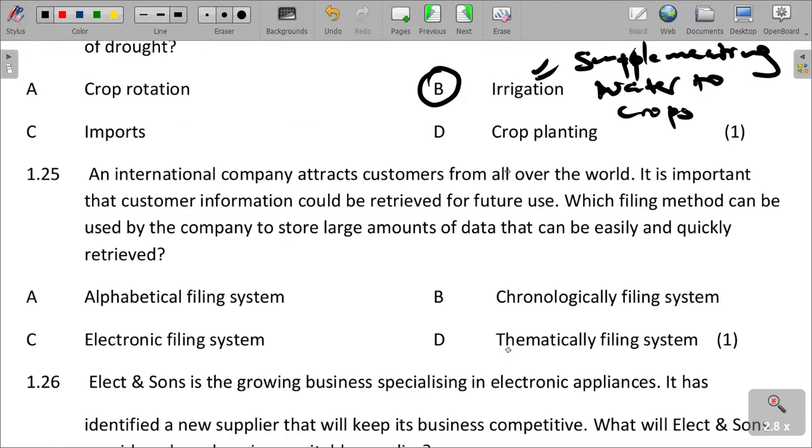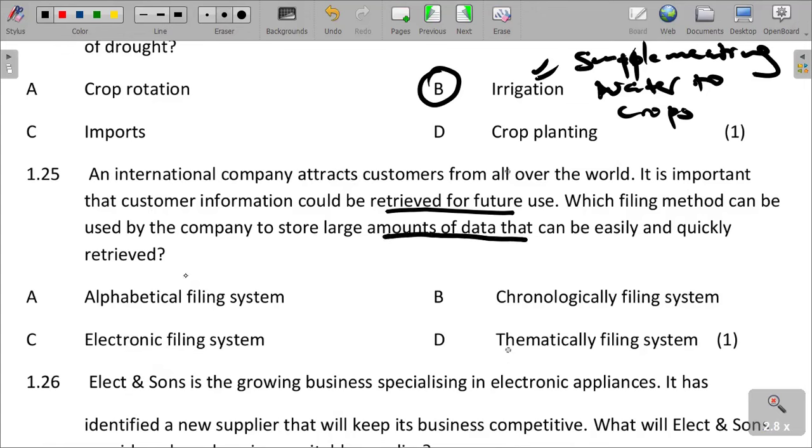An international company attracts customers from all over the world. It is important that customer information could be retrieved for future use. Which filing method can be used by the company to store large amounts of data that can be easily and quickly retrieved? What is the best filing system that can be used? We are saying a large amount of data.